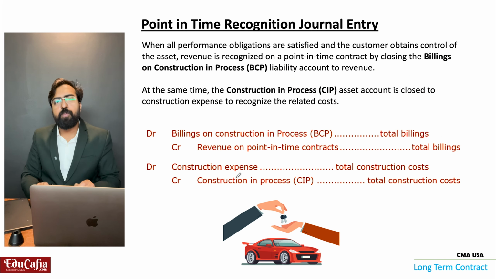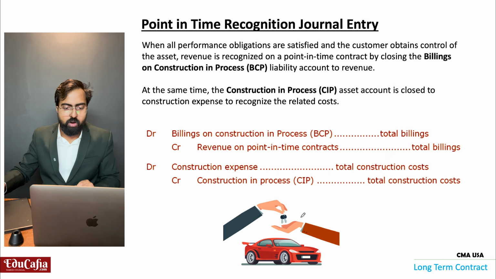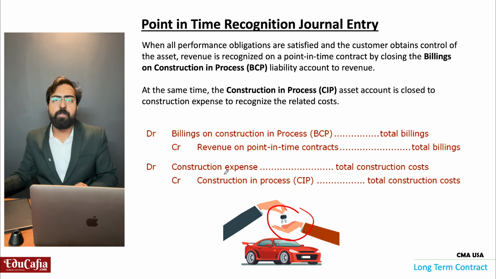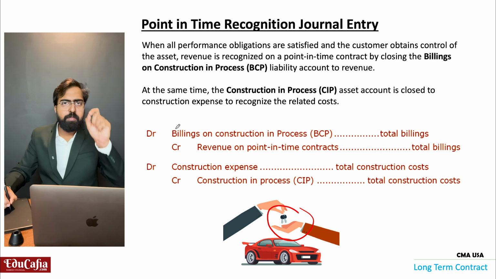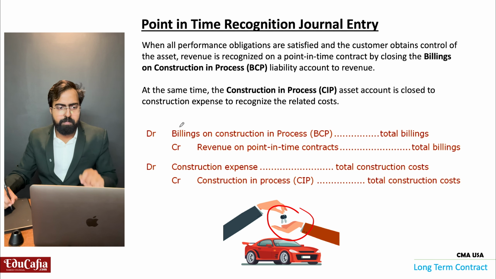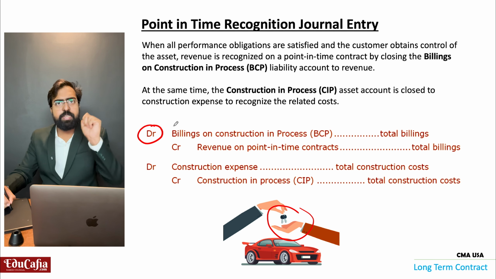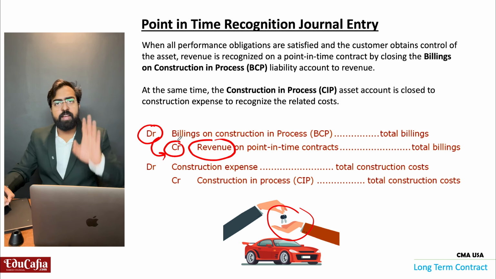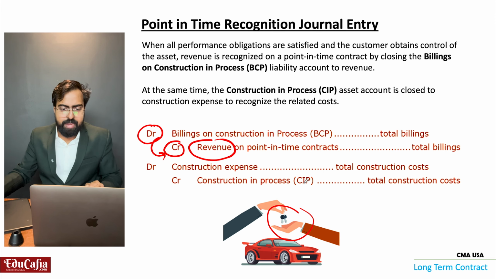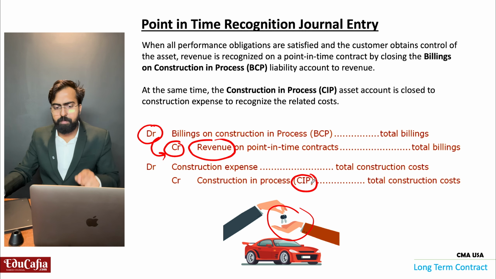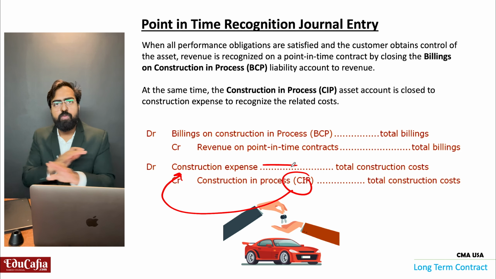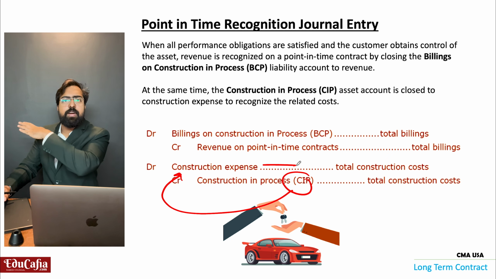Okay, so now the time of giving the key to the customer. Now we have sent many bills to the customer, right? Those bills we will debit and convert to revenue. Now we will consider that as revenue. And the CIP account, I said to you, the CIP account is not going to be FG. We are going to convert the CIP account to construction expense. Now we will consider the CIP account as construction expense.